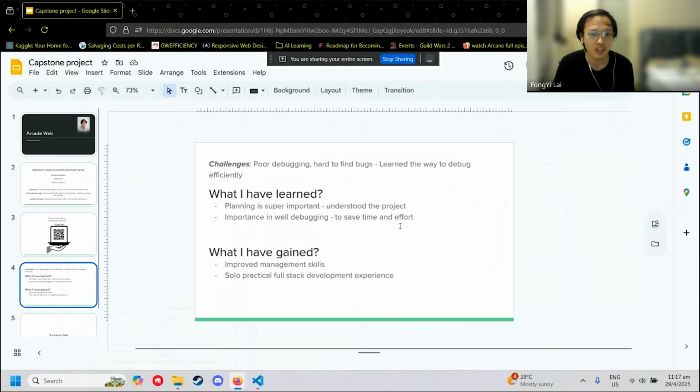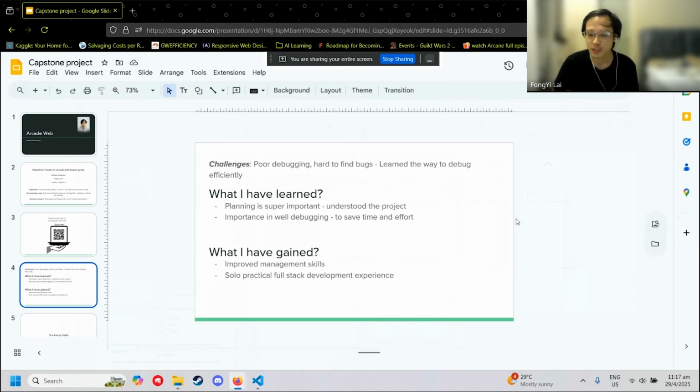One of the main challenges that I faced was poor debugging, which made it hard for me to find the bugs and led to a lot of wasted time during the process. I overcame this problem by doing research on how to debug efficiently using debug methods.